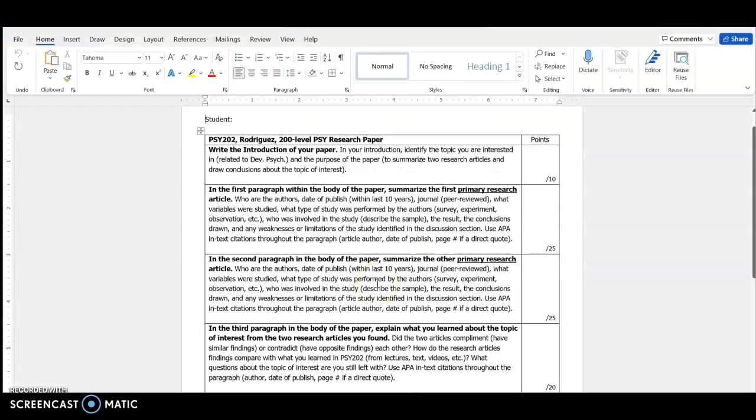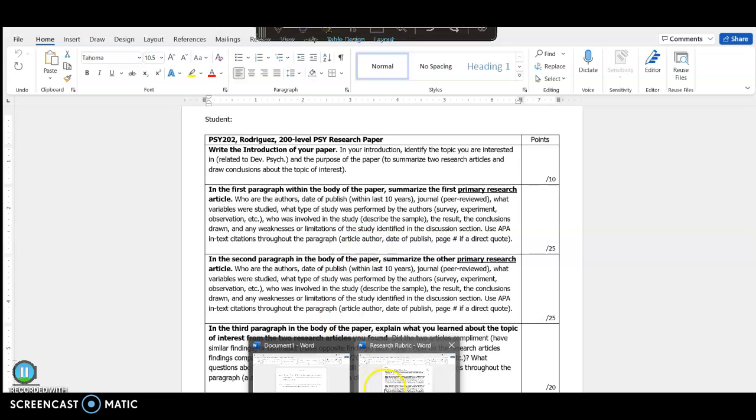Okay, so here's the rubric. This is posted on Blackboard. Just make sure you go through and you hit on all this information. What's the journal name? Make sure that you have that journal name in there. Who's the sample? Who was in the study? Make sure to describe it. What type of study was it? What type of variables were measured? What did they want to know? What were the results and the conclusions and the weaknesses of the study? And throughout it, you should be having in-text citations with that author's name.